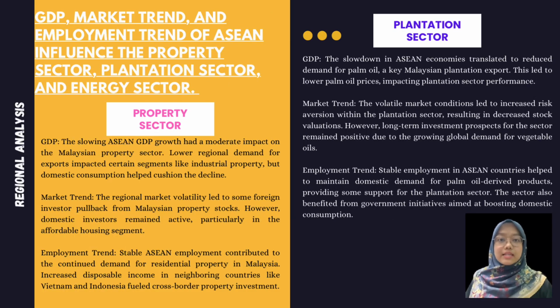Okay, last but not least, for my presentation part is regional analysis. Now we focus on how GDP, market trend, and employment trend of Asia affect the infrastructure, property, plantation, and energy sectors. Firstly, lower regional demand for exports impacts certain segments like industrial property, but domestic consumption helps cushion the decline. For market trend, regional market volatility led to some foreign investor pullback from Malaysian property stocks. However, domestic investors remain active, particularly in the housing segment.